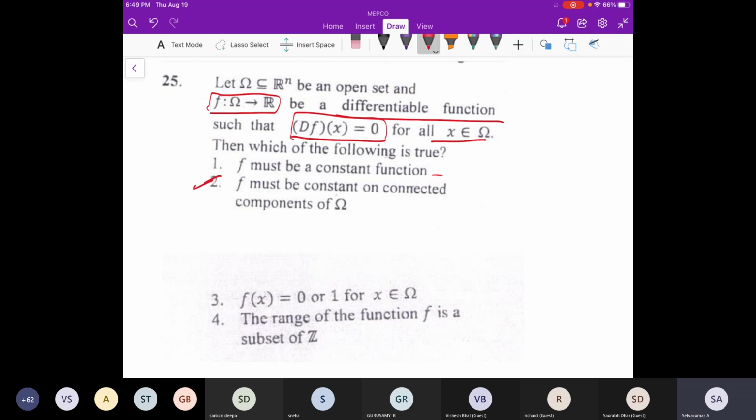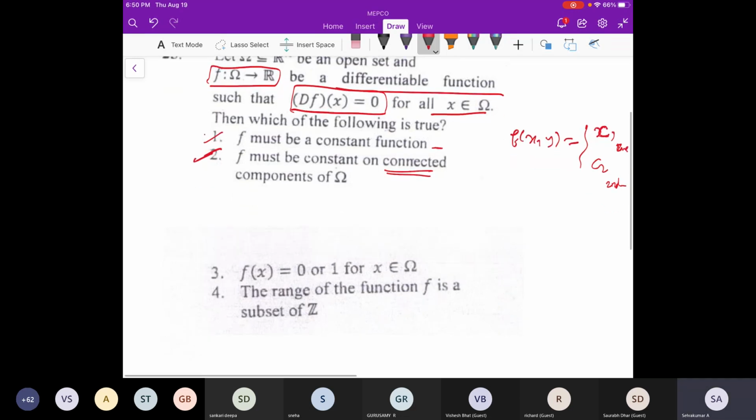If the domain is not connected, then we can define two different constants. For example, f of (x, y) goes to some constant c1 in one connected component, and c2 in the second piece. Those are not constant overall, but the derivative is still 0, as we have discussed earlier.